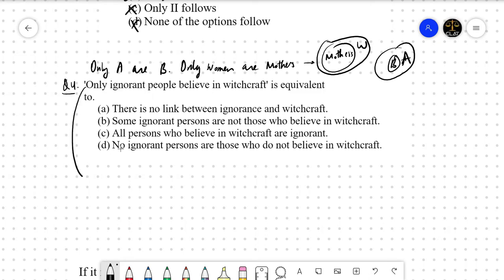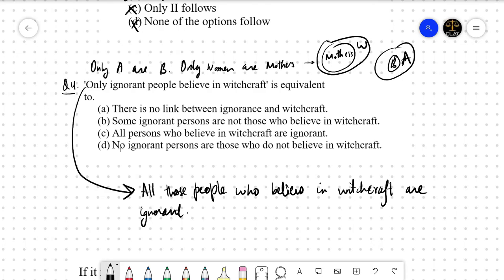So from here, we can say that all those people who believe in witchcraft are ignorant. Let us see which option tells us that. A says there is no link between ignorance and witchcraft. Not the correct option, obviously, right? B says some ignorant persons are not those who believe in witchcraft.